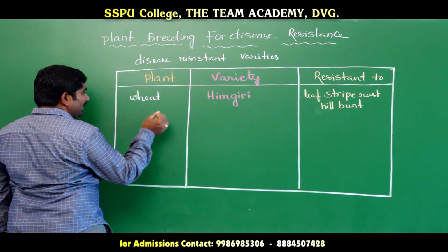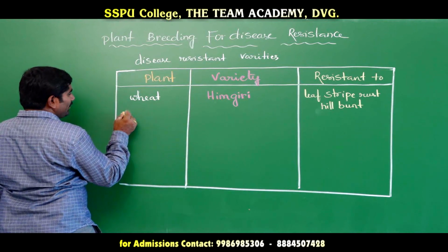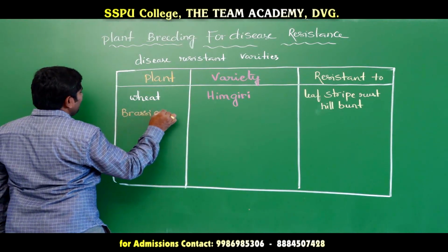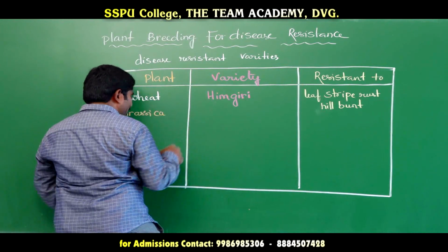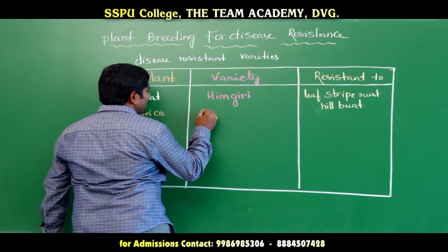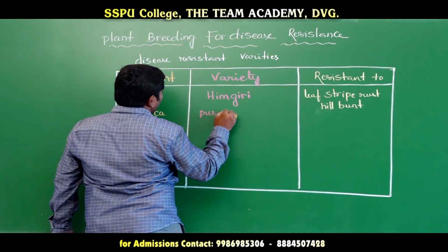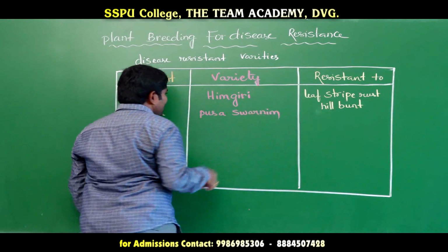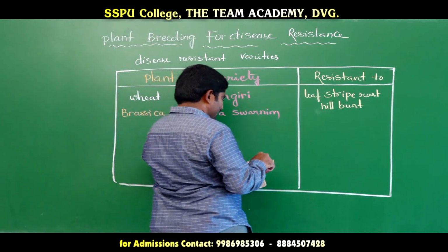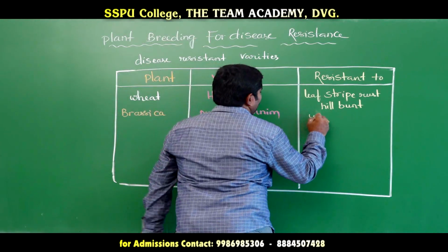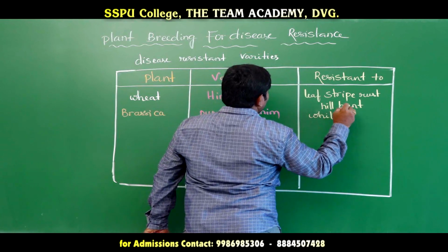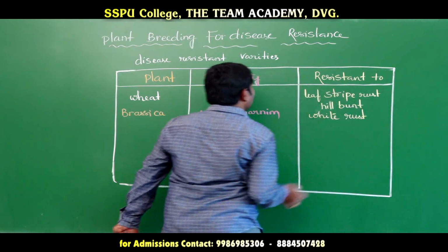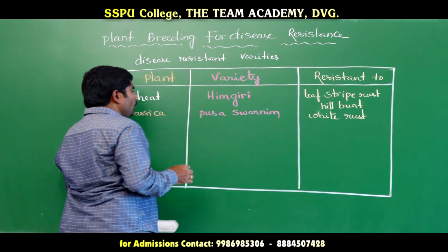And the second one is Brassica. The variety name of Brassica is Pusa Swarnim. It is resistant to white rust. So that is resistant to white rust.